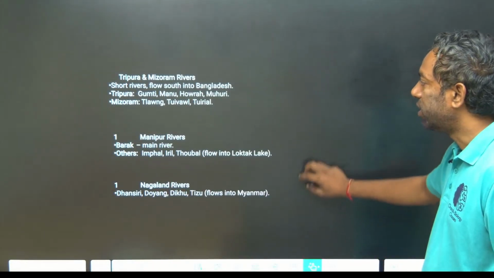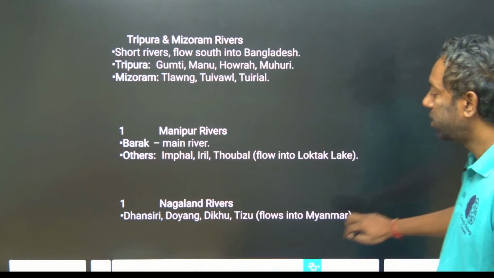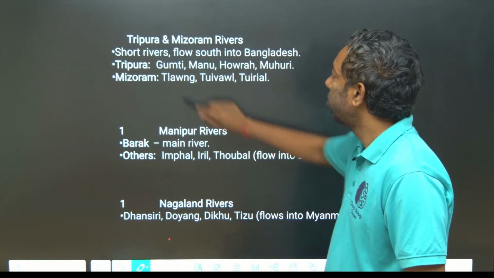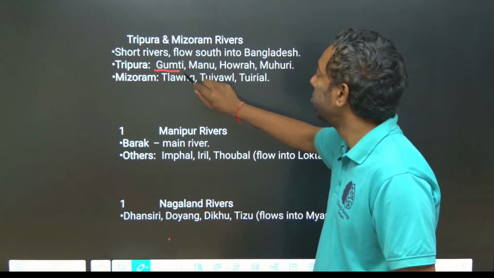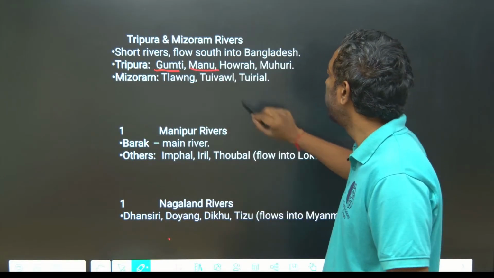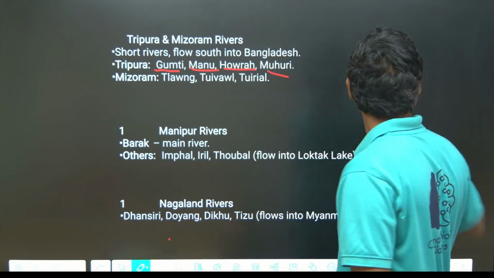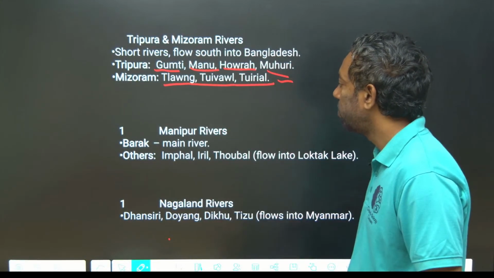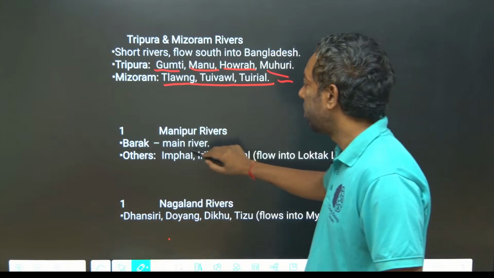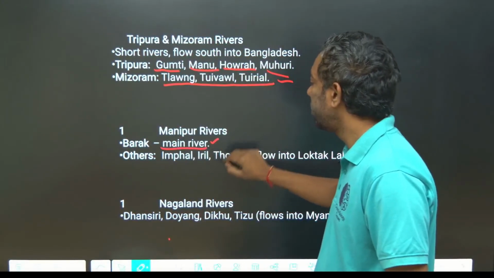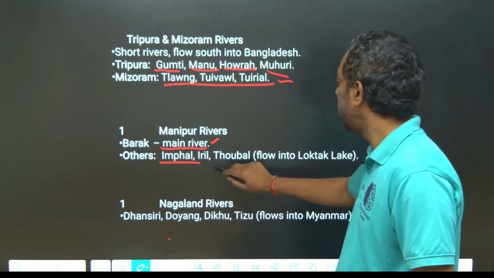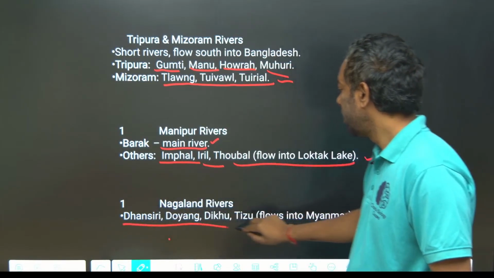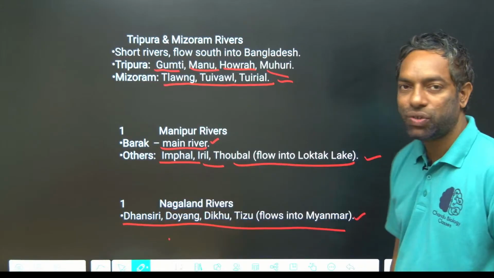And Tripura rivers. Tripura is one of the easternmost states. Gumti is the most important river, guys. Also Muhuri and Howrah. Mizoram also has certain rivers. The main rivers of Manipur are Imphal and Iril. In Nagaland, Dhansiri is the main river, and Tizu is also a main river.